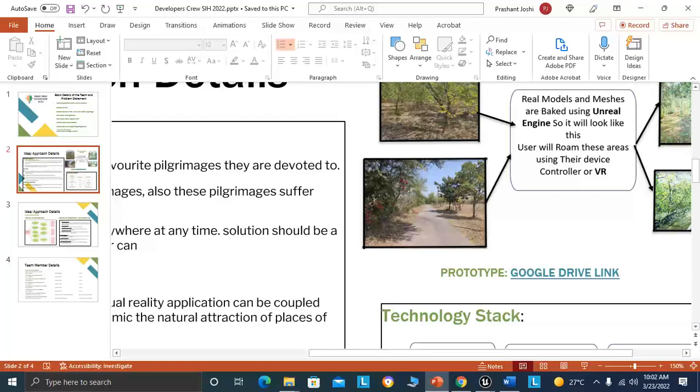Our app will help the local economy grow by providing people a virtual reality experience, so that foreigners and people from other places can come to visit these places. This will create curiosity among them to visit these places in person. Also, our main aim is to provide these applications for people who cannot visit there, for example, old devotees. It will also provide all the relevant details of the tourist destination. So this was our problem statement.